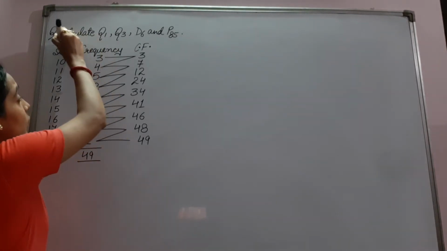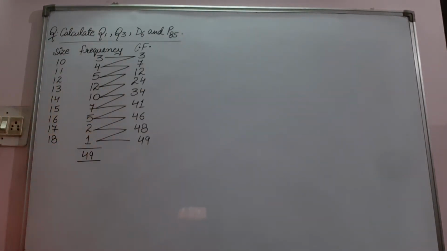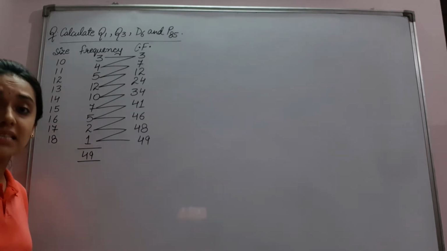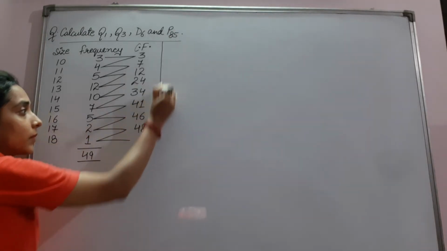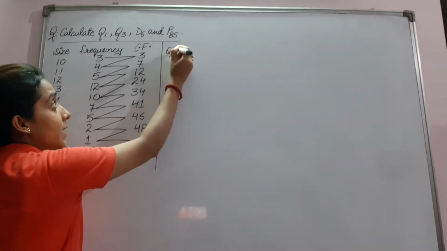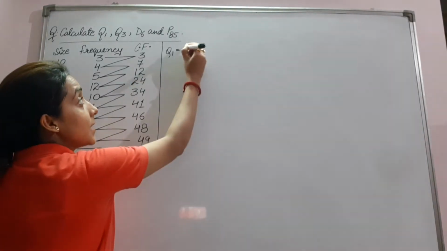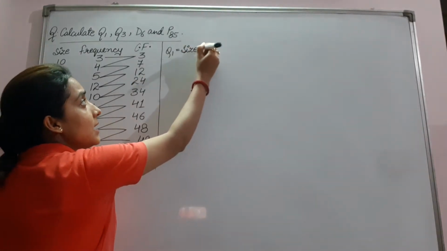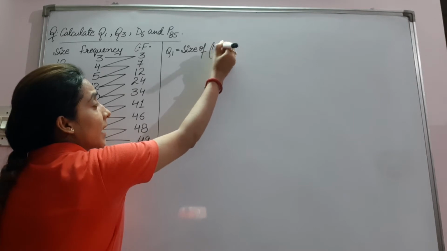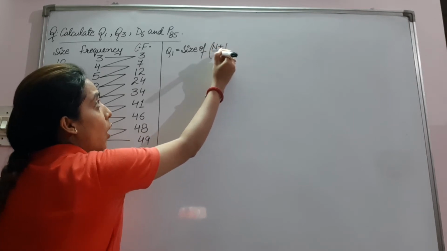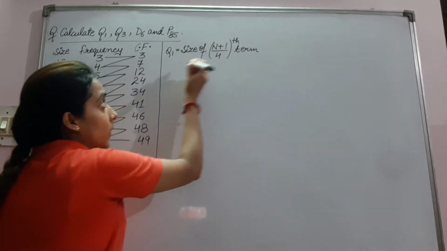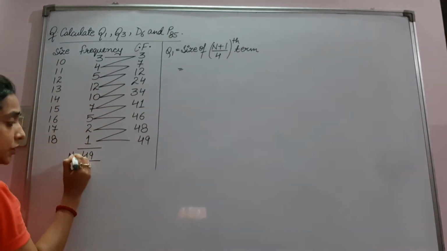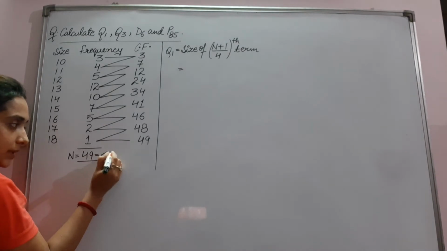First of all, the question is calculate Q1, Q3, D6 and P85. First of all, we will calculate Q1. It is size of n plus 1 upon 4th term. N is equal to sigma f.